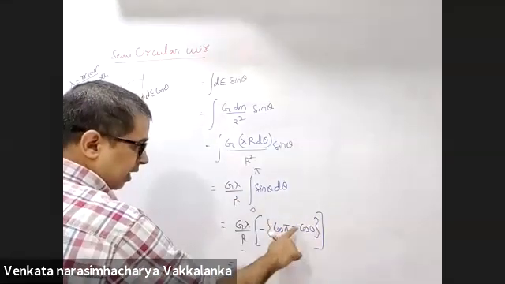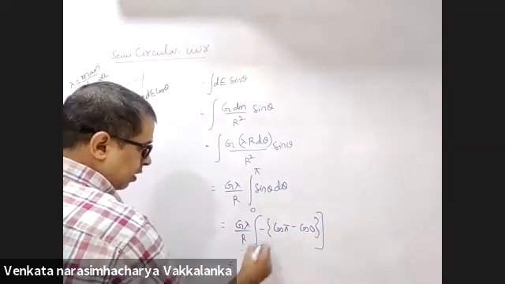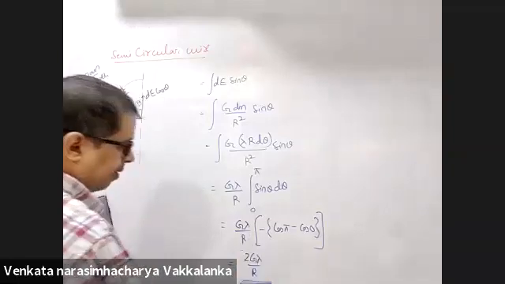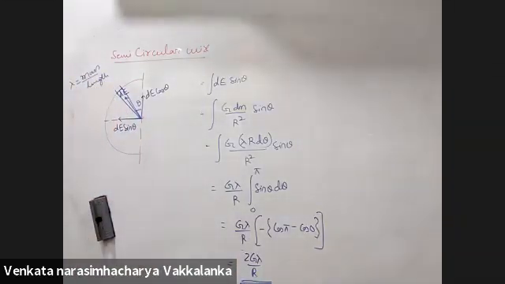Cos pi is -1. -1 minus 1 is -2, so magnitude 2g lambda by r. Semicircular wire field at O will be 2g lambda by r.